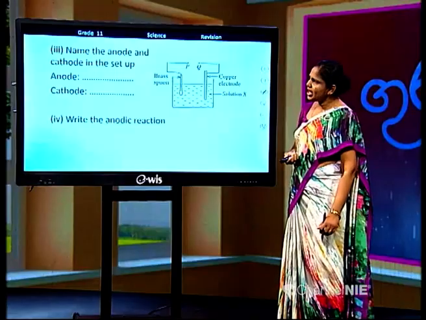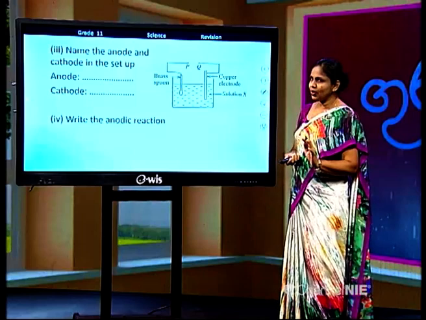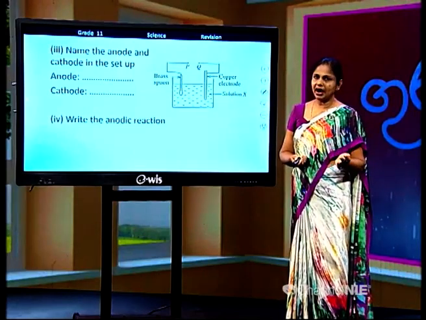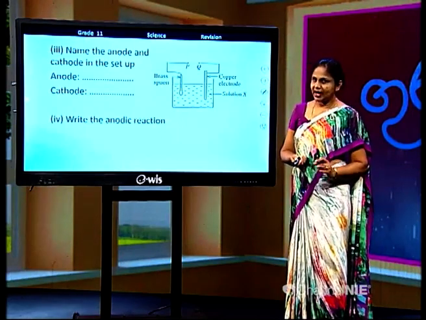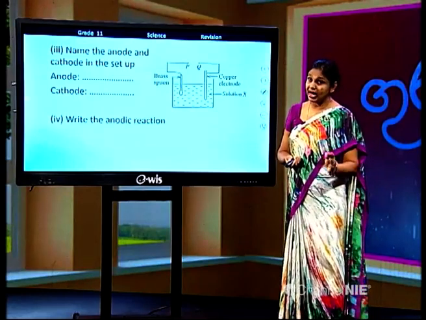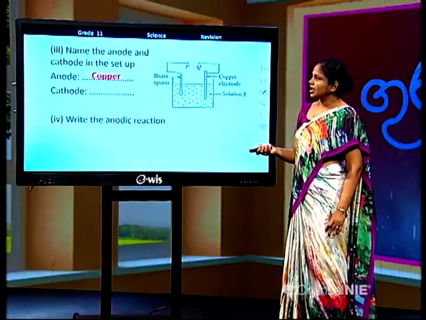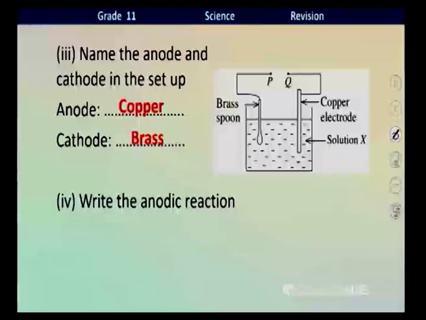Name the anode and cathode in this setup. Children, as I told you always, oxidation takes place at the anode, reduction takes place at the cathode. Here definitely the brass spoon must be the cathode and the copper electrode must be the anode. Right. Write the anodic reaction here.